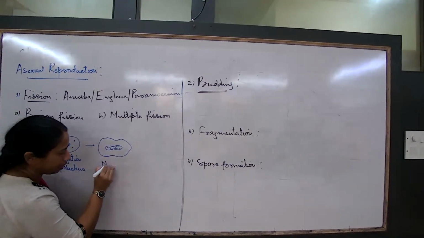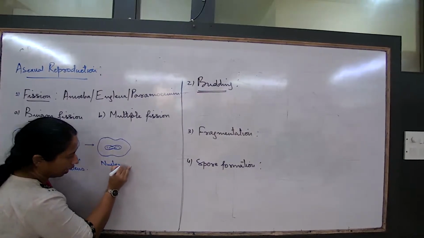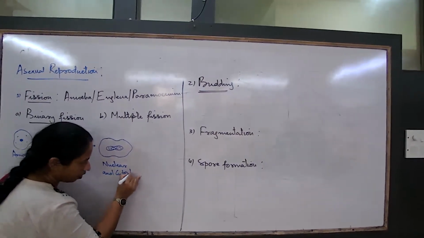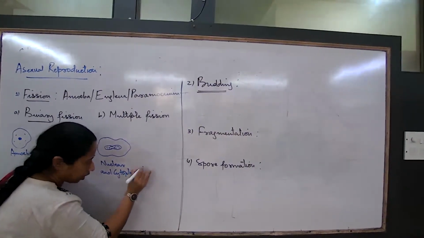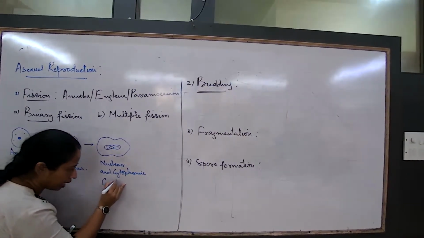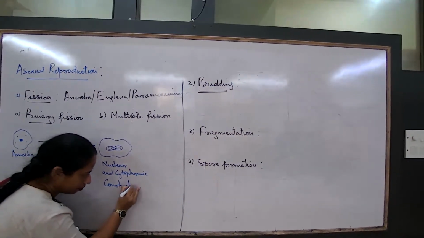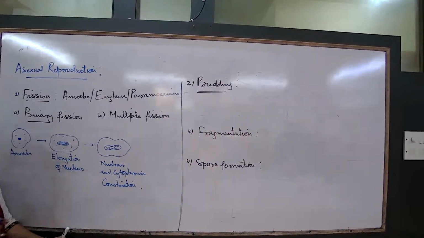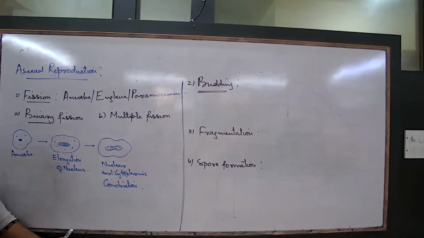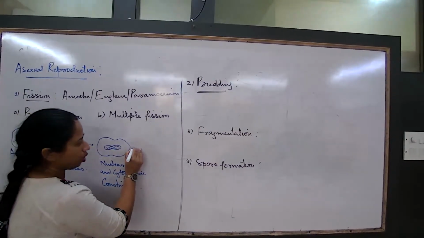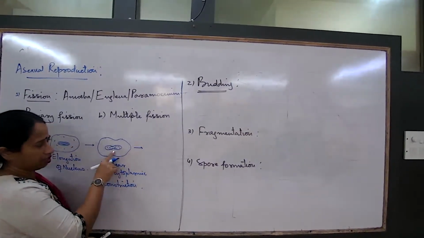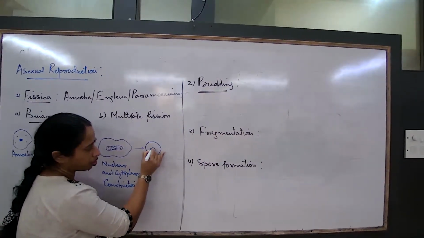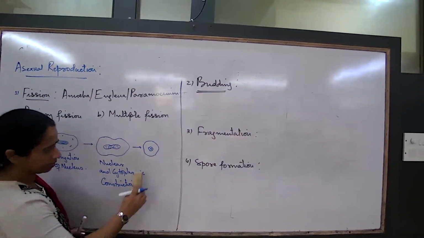So, nuclear and cytoplasmic constriction. Nuclear and cytoplasmic constriction has happened. What is the meaning of constriction? Some furrow formation in the process of getting divided into 2. This constriction will deepen further, resulting in the formation of 2 daughter cells.